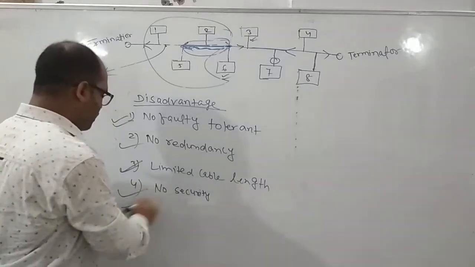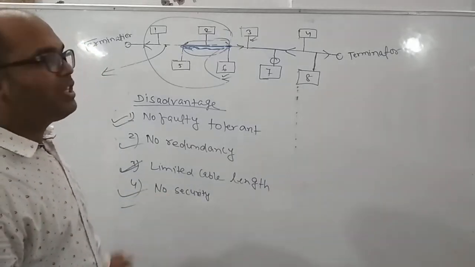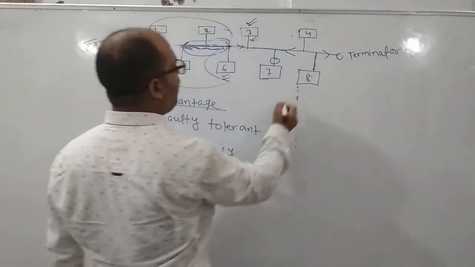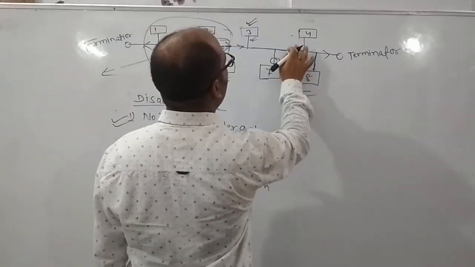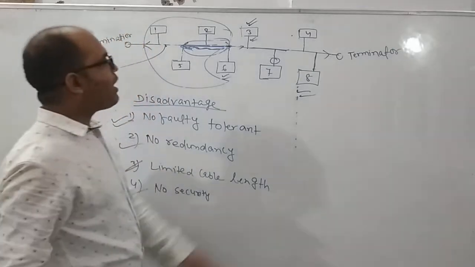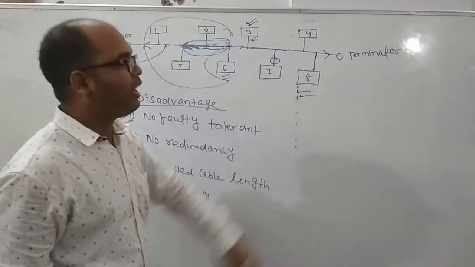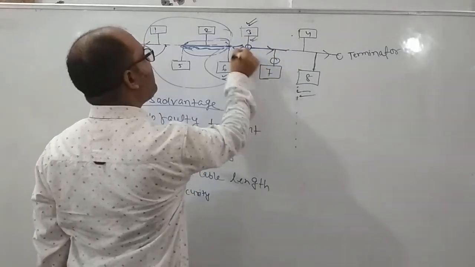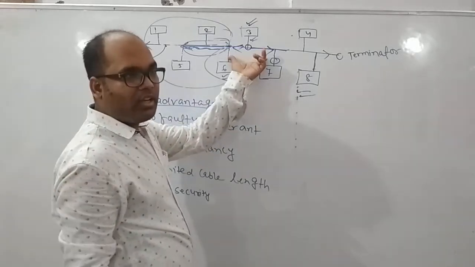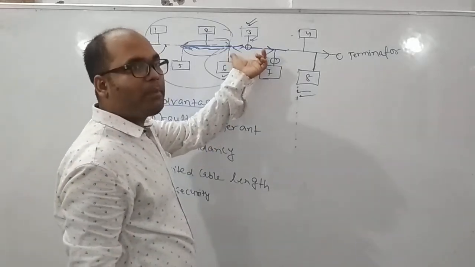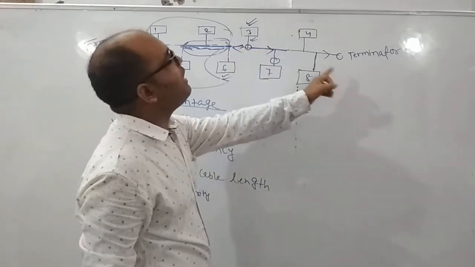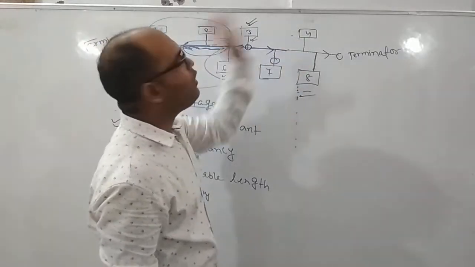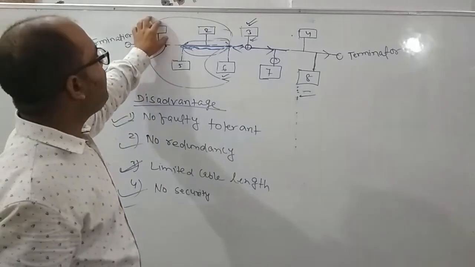The fourth problem is security. How is security a problem? Suppose node 3 wants to send data to node A. From this node, data will move in this direction as well as this direction, because the common transmission medium is bidirectional. Data will travel in both directions. Every node will receive the data, but the other nodes will reject it.